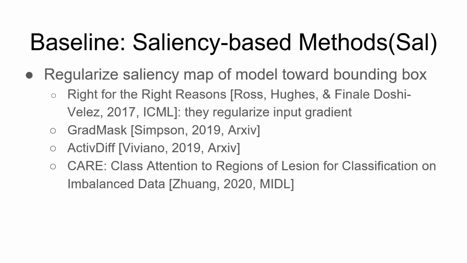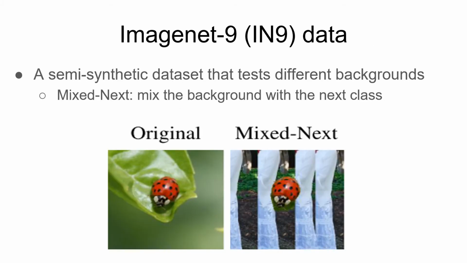Most of the literature focuses on directly regularizing the saliency map, for example input gradients, toward the bounding box. We use this as our baseline. Here we test our methods and saliency baselines on this semi-synthetic dataset called IN9. It creates a new test set called MixNext, which we show on the right, that has different backgrounds of the next class. And we want to test if our models are still accurate in this setting.